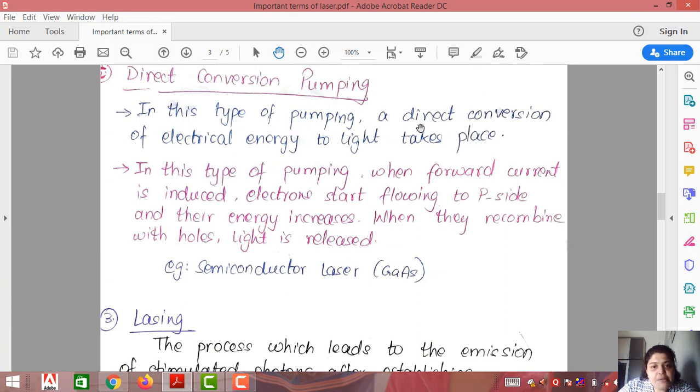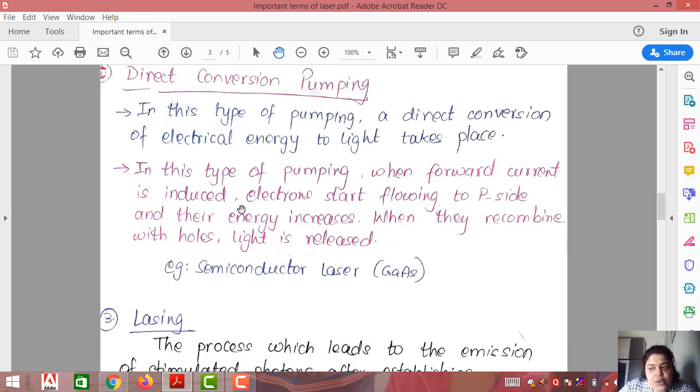The third type of pumping we call direct conversion pumping. In this type of pumping, a direct conversion of electrical energy to light takes place. In this type of pumping, a forward current is induced, like we have in a PN junction diode. I hope you might have heard the term PN junction diode. A PN junction diode is a semiconductor device having a P-type material and an N-type material. They both are fused to form a junction.